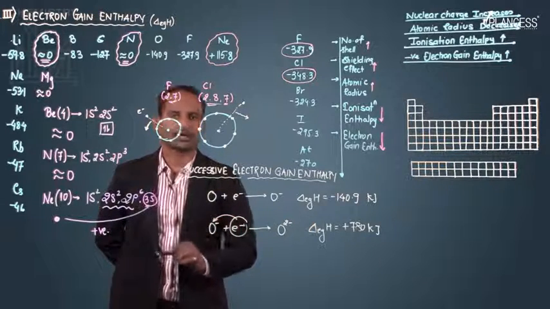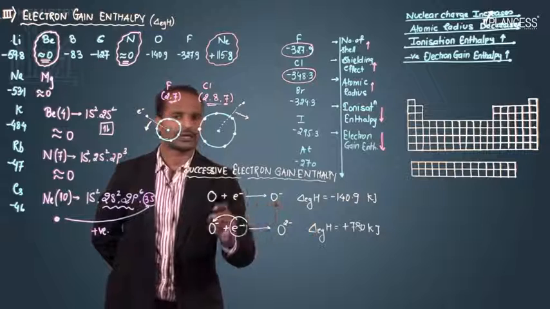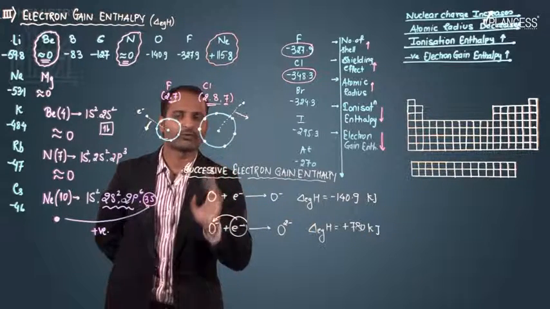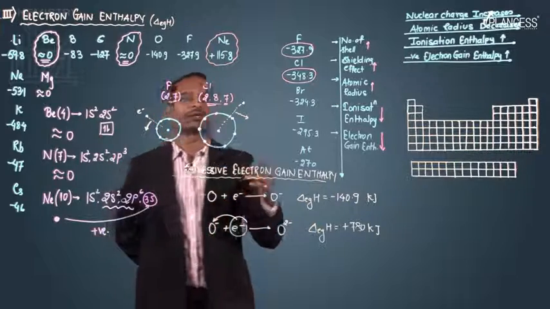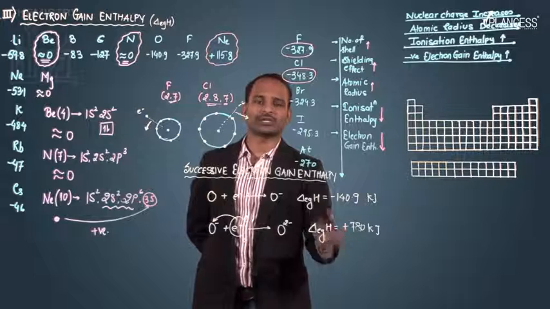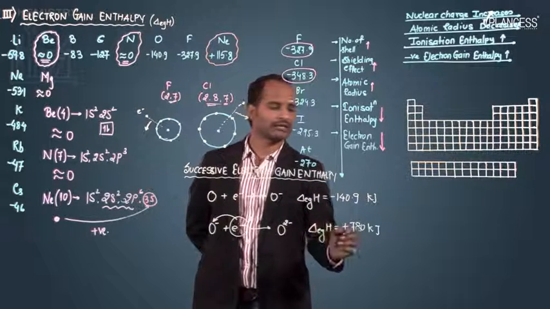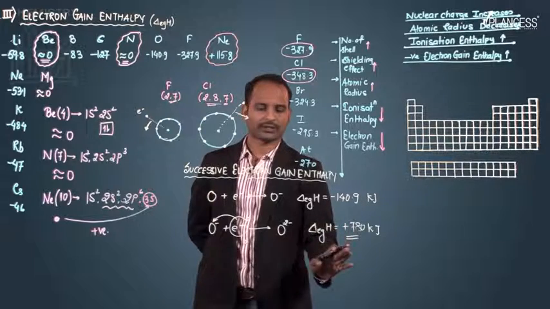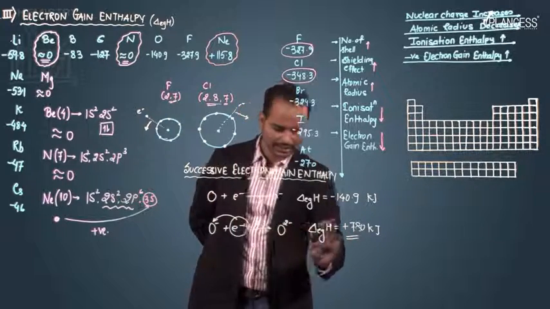The electron has to be forced inside O minus, and this forcing is achieved by supplying some amount of energy. Since energy is supplied, the value is positive. That is the second electron gain enthalpy.